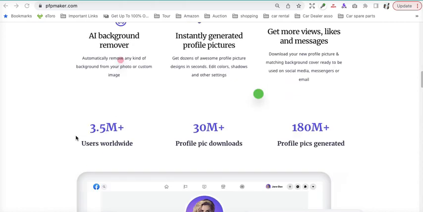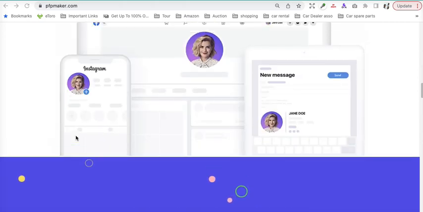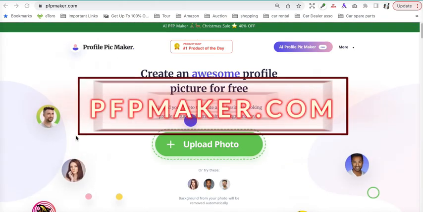You can upload any of your images and you can get the best quality of the images for your social media platforms.